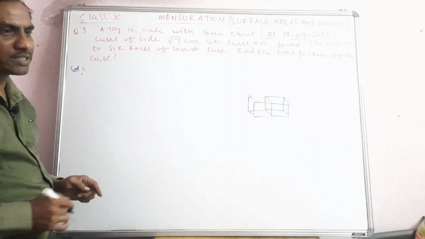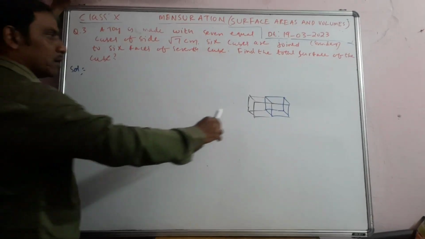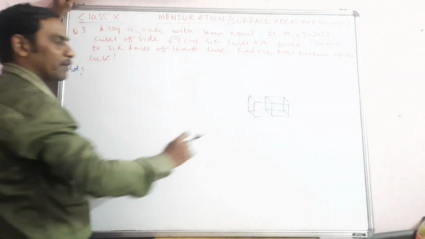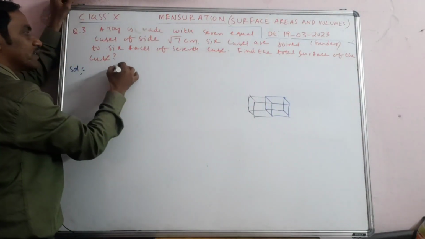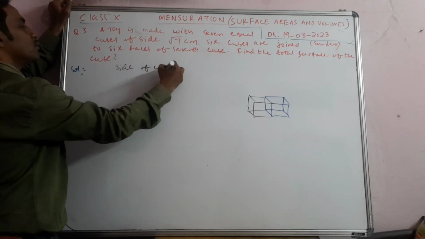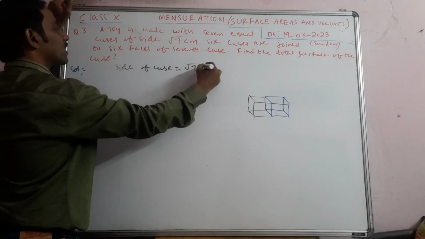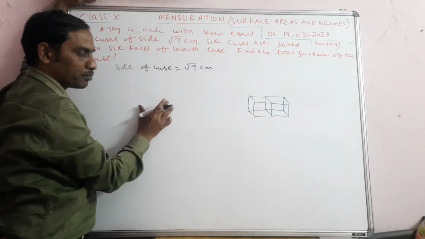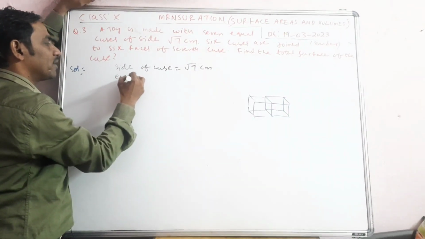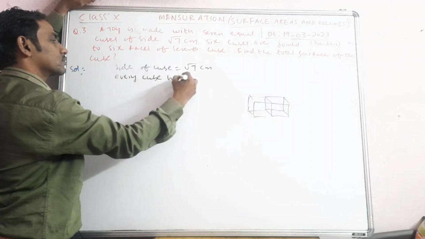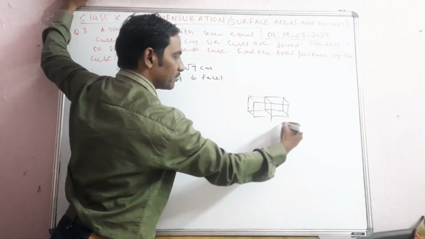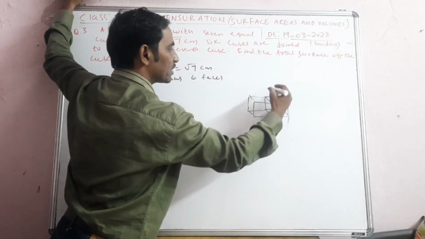Now the logic is, what is the surface area that he is asking? When you take the total surface area, every cube will have 6 faces. Side of cube will be equal to root 7 centimeters. You can write as many steps as possible in your exam, but I will try to make use of only one board. Every cube has 6 faces, but in that, one face of each cube will be down, and left, right, east, west, north, south, and top and bottom will be there.